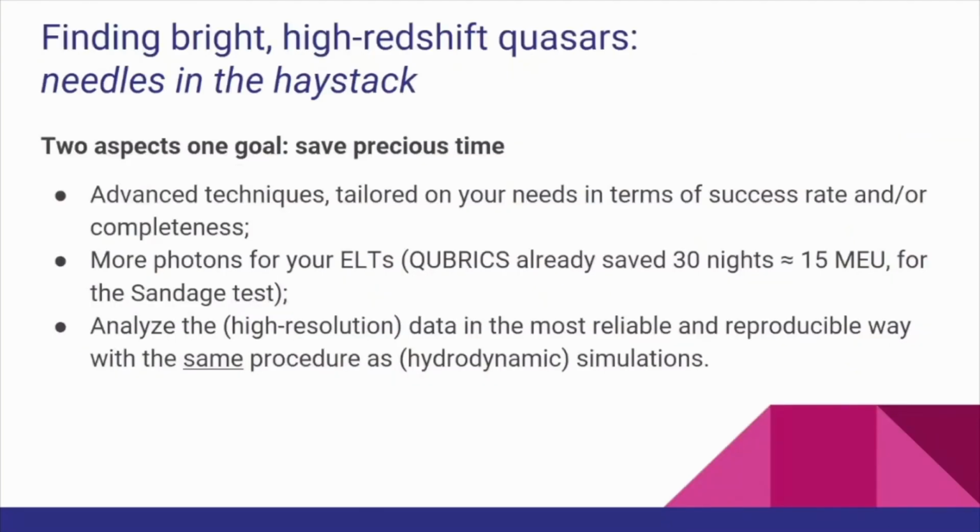However, quasars are rare objects, and high-redshift quasars are even rarer, so the problem is a classical search for needles in the haystack. And to save precious telescope time, since one night at ELT is expected to cost about 500 k€, one needs the most advanced techniques tailored in terms of success rate and/or completeness.